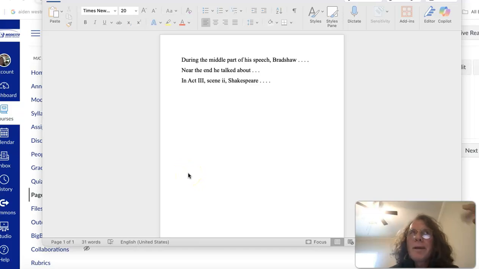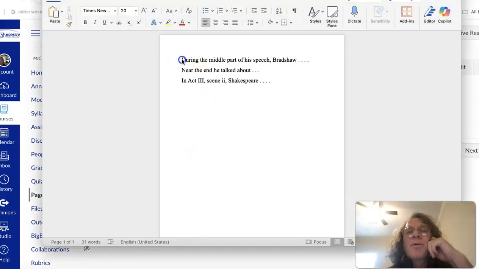Now, I'm going to give you a long introduction in terms of the name here, but this rule deals with introductory prepositional phrases. Introductory, when you're talking about grammatical rules, just means the beginning of a sentence. That's it. The introduction is the beginning of the sentence. So the rule says if you use two or more introductory prepositional phrases, you have to follow the last one with a comma. So if you have at the beginning of a sentence two or more, or three or four prepositional phrases, the last one is followed by a comma. That is the rule. It can't be changed. You have to follow it, right?